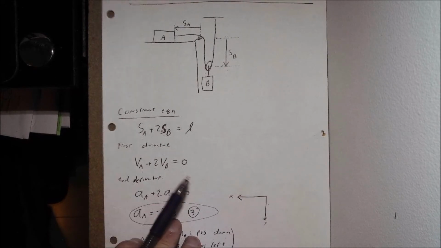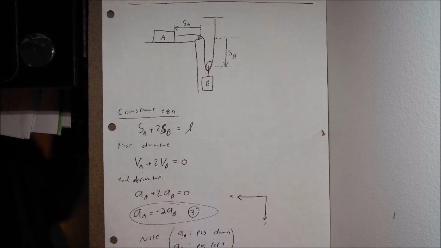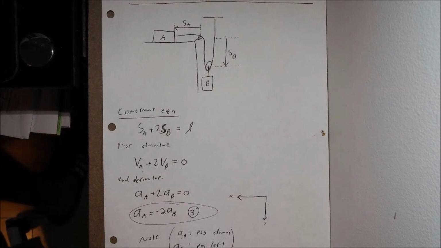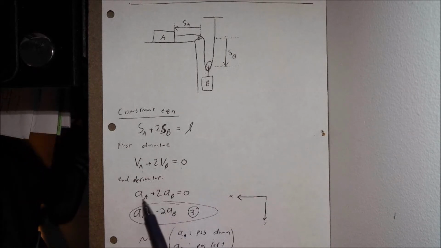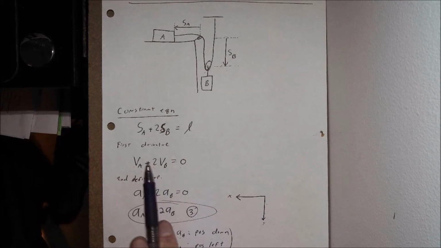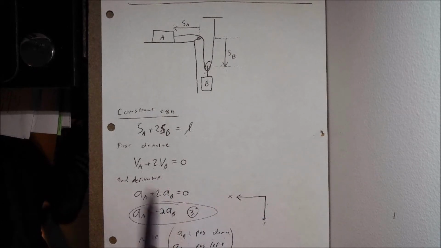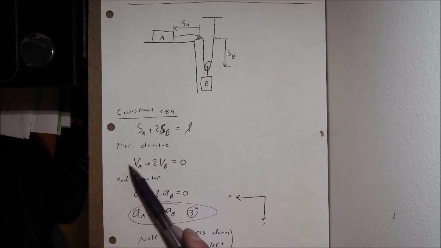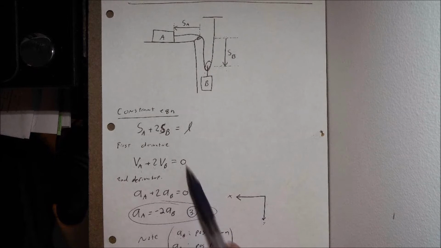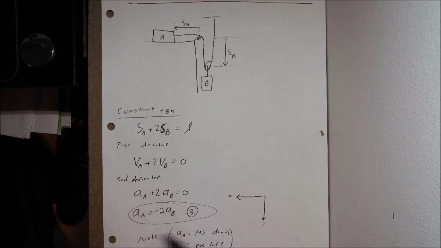Next, if we recall, we're dealing with Newton's second law for the equations of motion based off a free body diagram. The right-hand side of Newton's second law is mass times acceleration. So we're going to need to have a relationship between the accelerations of block A and block B, and we can get that by taking the derivative of velocity to give us acceleration, or the second derivative of position. So the derivative of velocity, V sub A, becomes A sub A, V sub B becomes A sub B. We have 0 on the right-hand side. We can rearrange this to get equation 3 here: acceleration of A is equal to negative 2 times the acceleration of B.